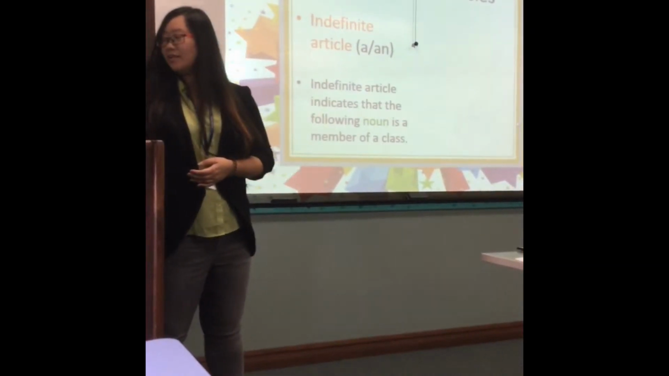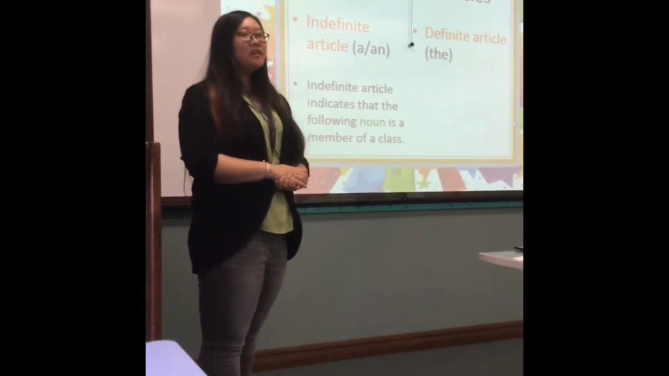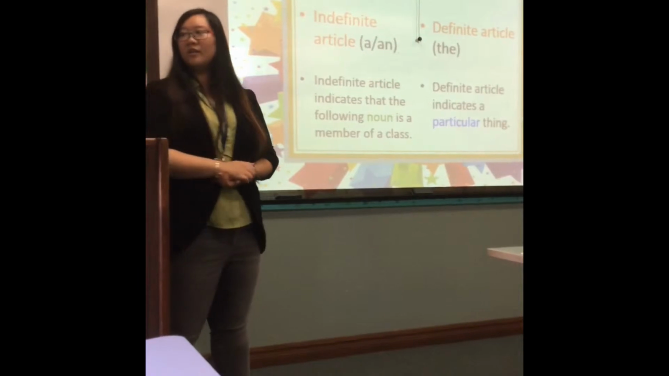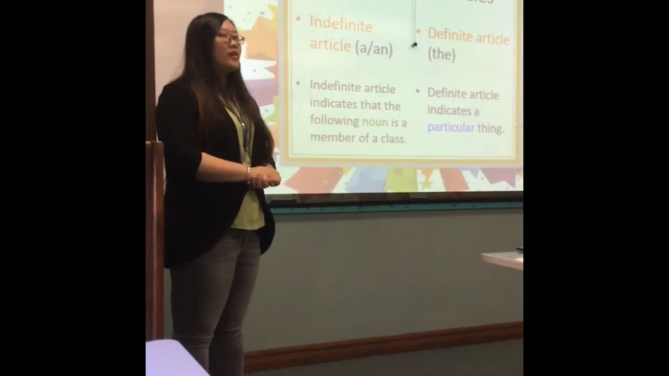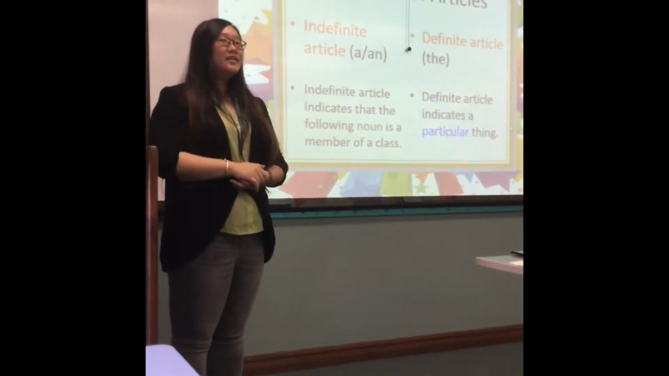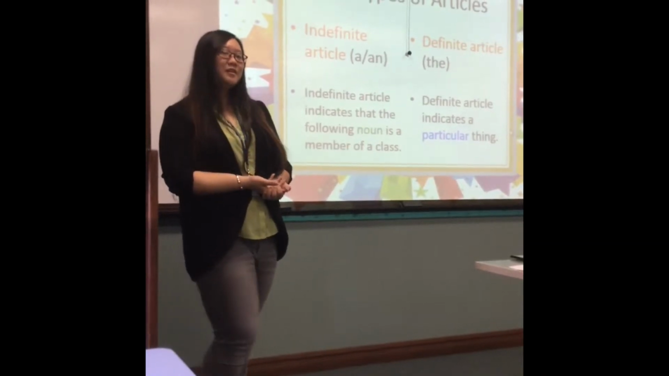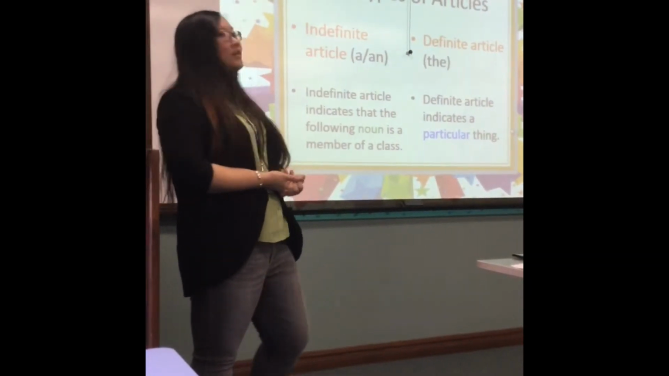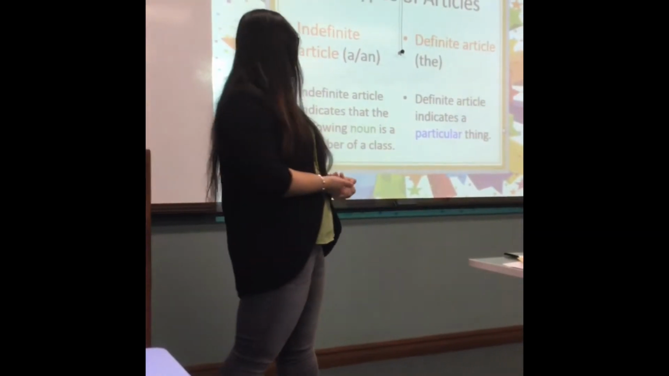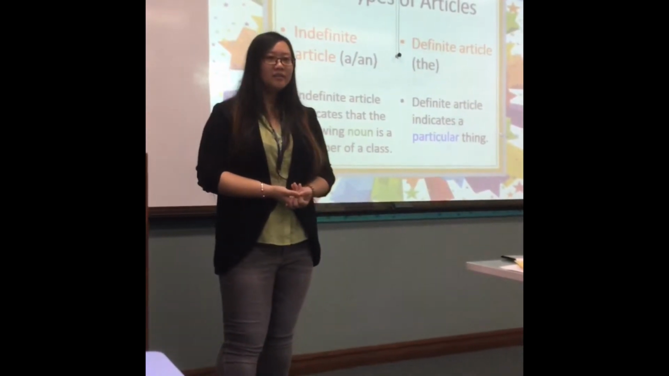So another type of article is called the definite article. The definite article is the. The definite article indicates a particular thing. What does particular mean? Remember, I told you in several classes before. Particular means special. Okay, so the definite article indicates a special thing.